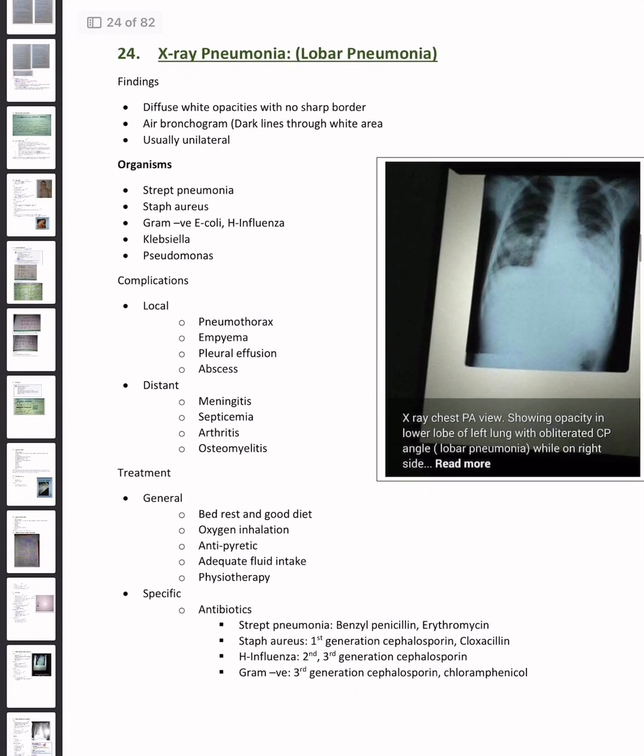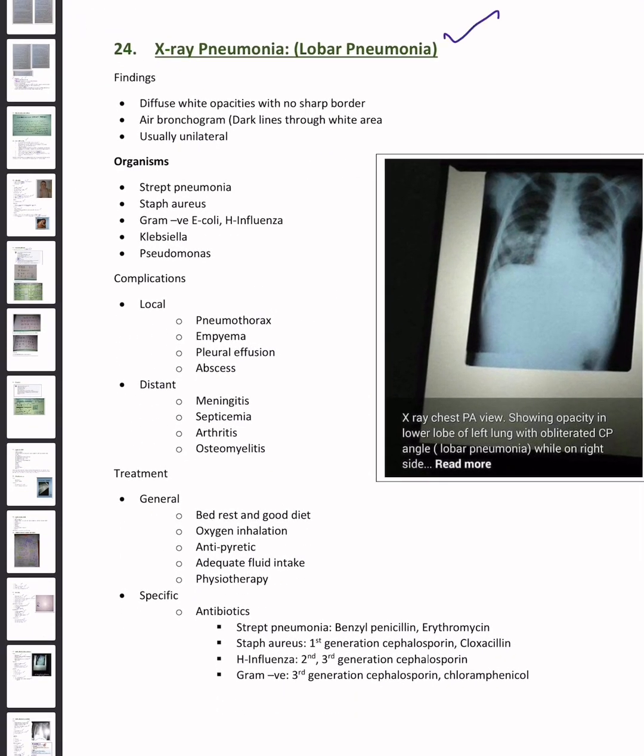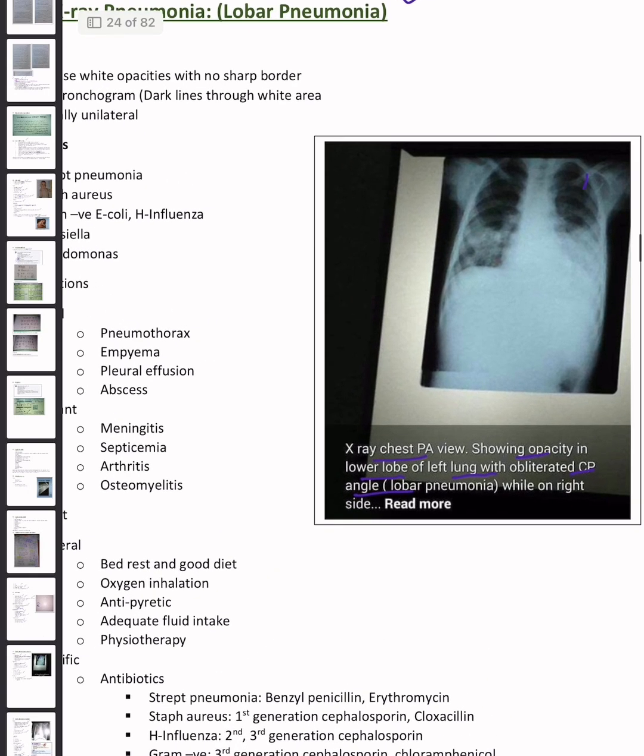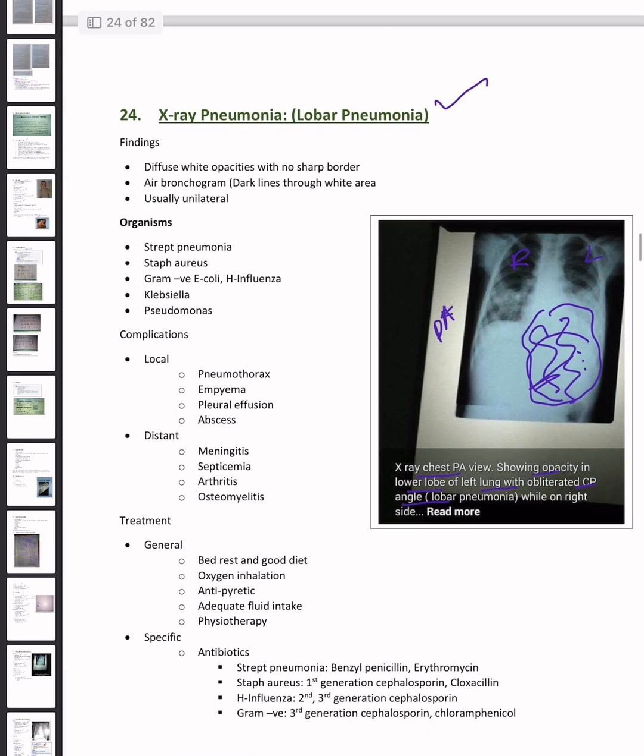This is the X-ray of lobar pneumonia. This is the X-ray chest posterior anterior view showing opacity in the lower lobe of the left lung with obliterated CP angle, lobar pneumonia. This is the left side, this is the right side, and this is the PA view. Opacity in the lower lobe of the left lung, and here the opacification is present.